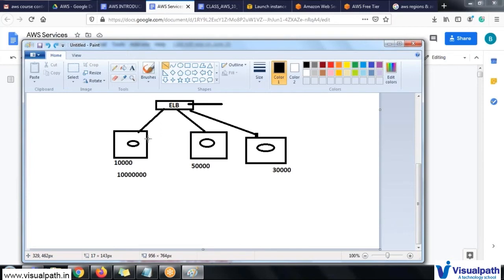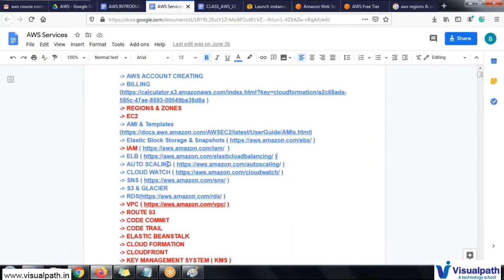Creating one machine costs money, and deleting it also saves your money. So every organization will expect you to save some amount for the organization. This entire thing will be handled with the help of auto scaling. I will navigate you through what auto scaling is, how to create auto scaling, how to set up auto scaling, how to save money, and how to revert back. Everything will be handled with the help of auto scaling.